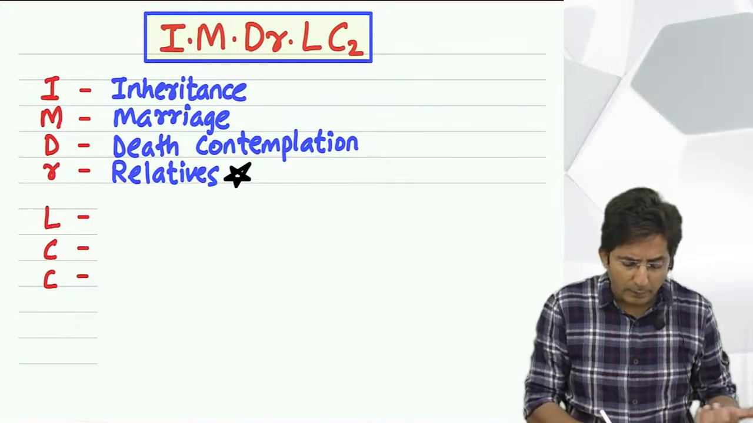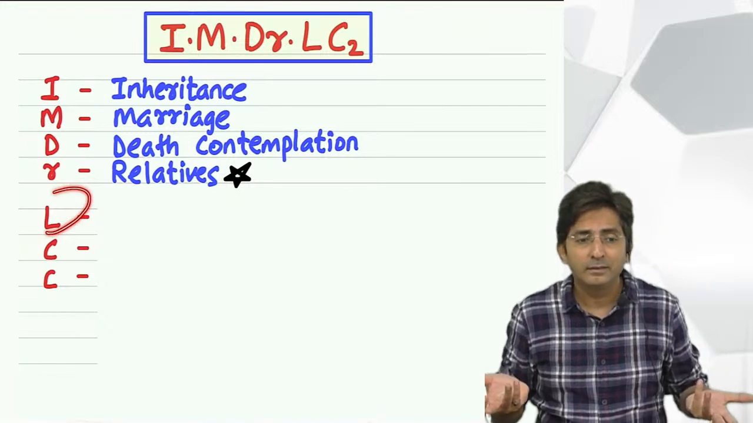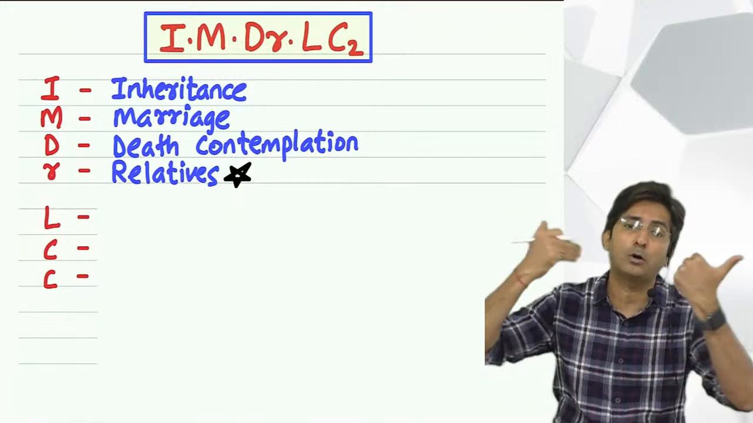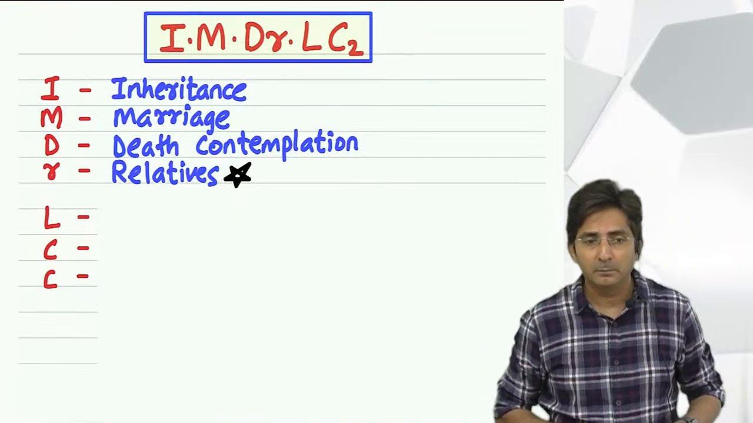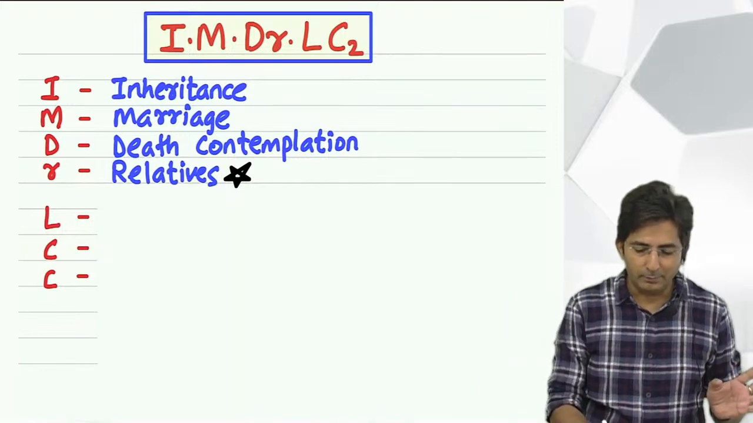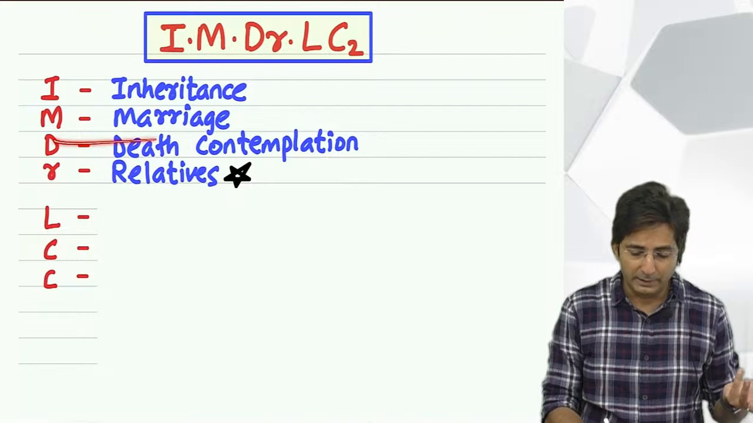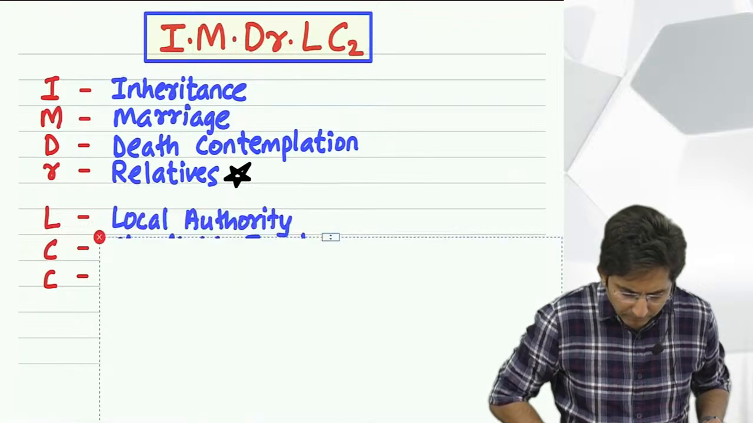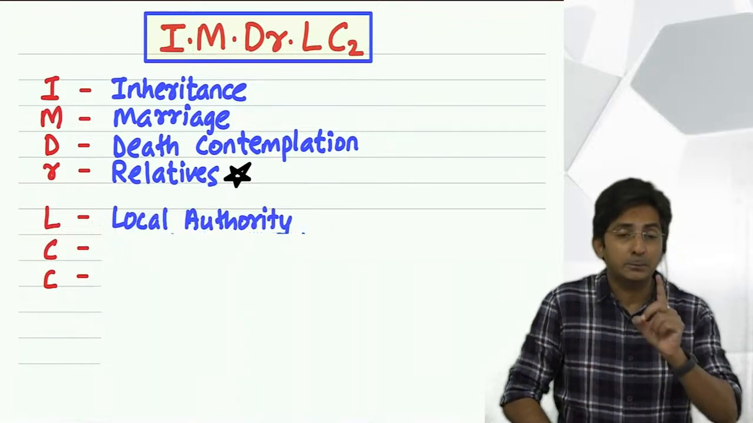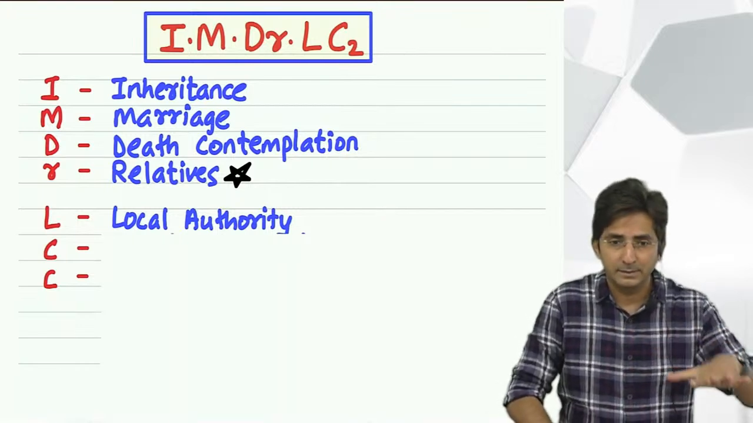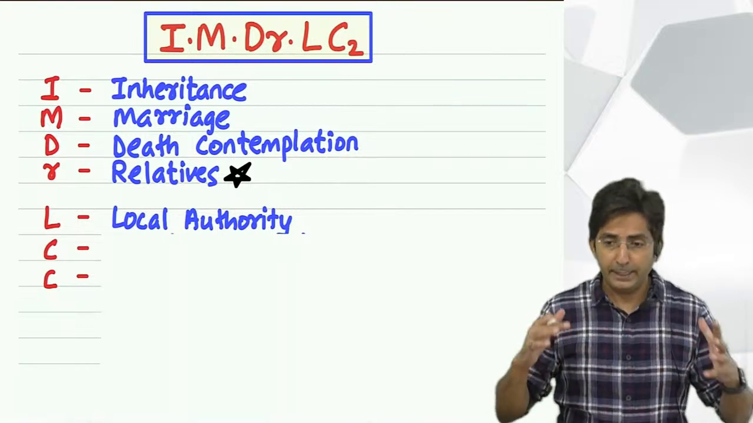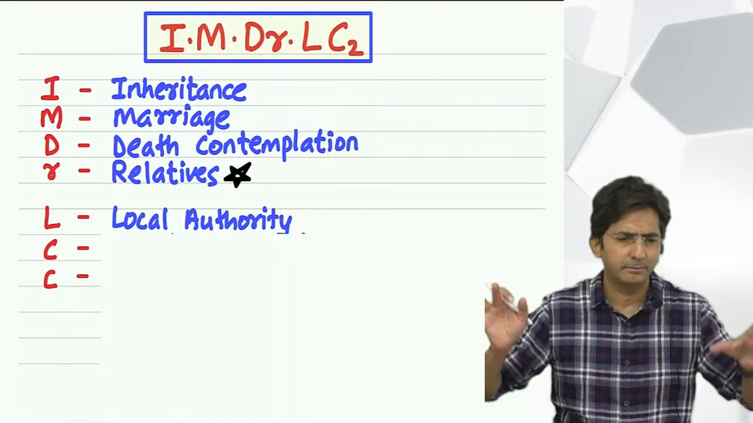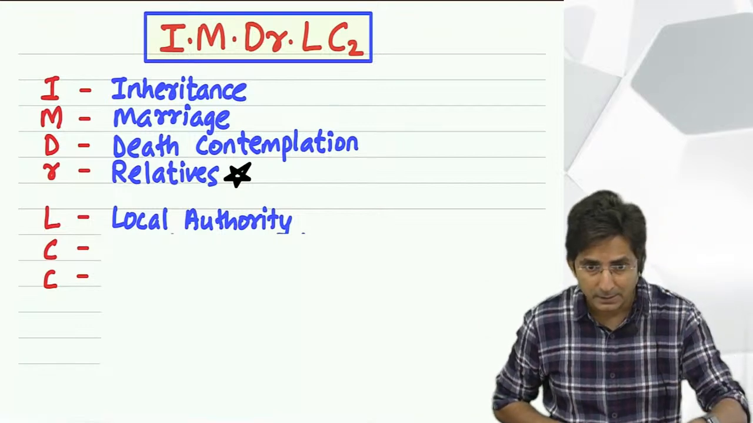Now tell me, why will a local authority give a gift? If someone gets a gift from a municipal authority, from a local authority, it is free from tax. But then a doubt will come, sir, we have heard of gifts on marriage, we have heard of gifts from relatives, but a gift from a local authority, how is it possible? It is possible, especially when there are natural calamities. Imagine there was heavy rain.